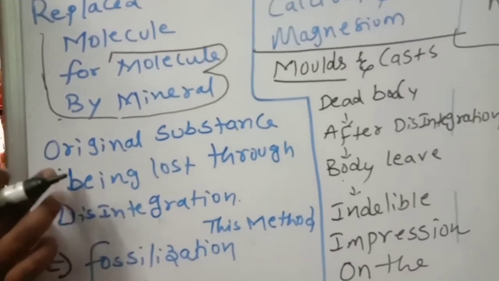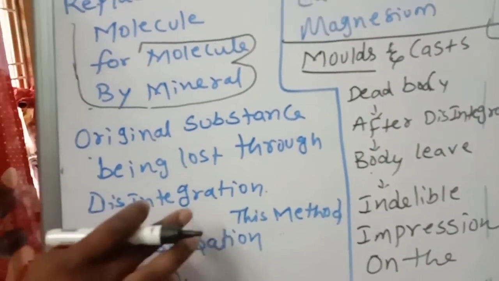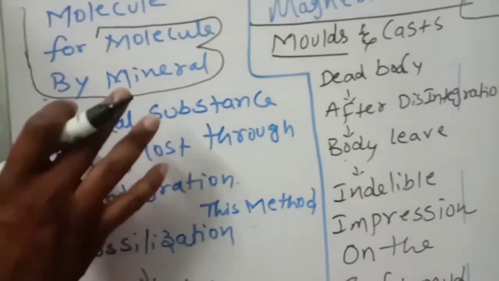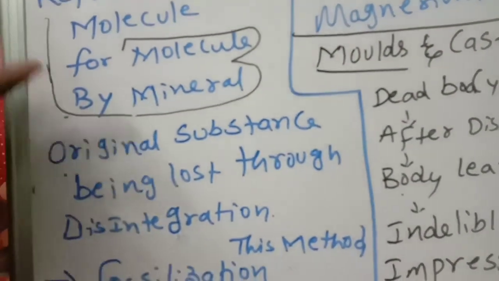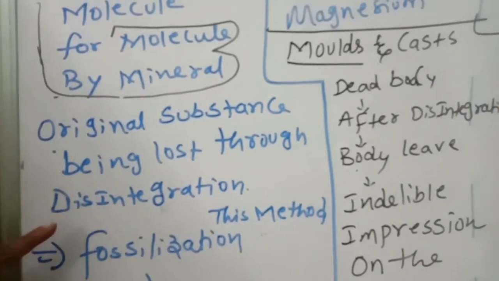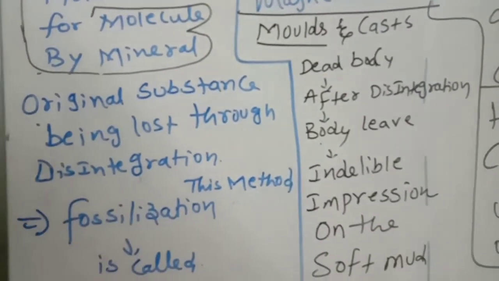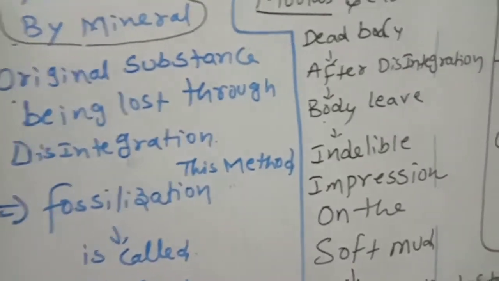The original substance is lost through disintegration, but the minerals will be there. So first, this method of fossilization is called petrification.